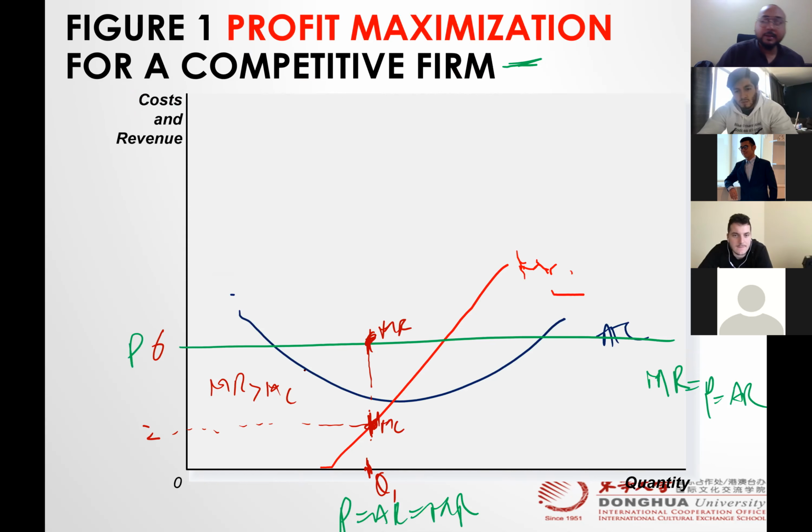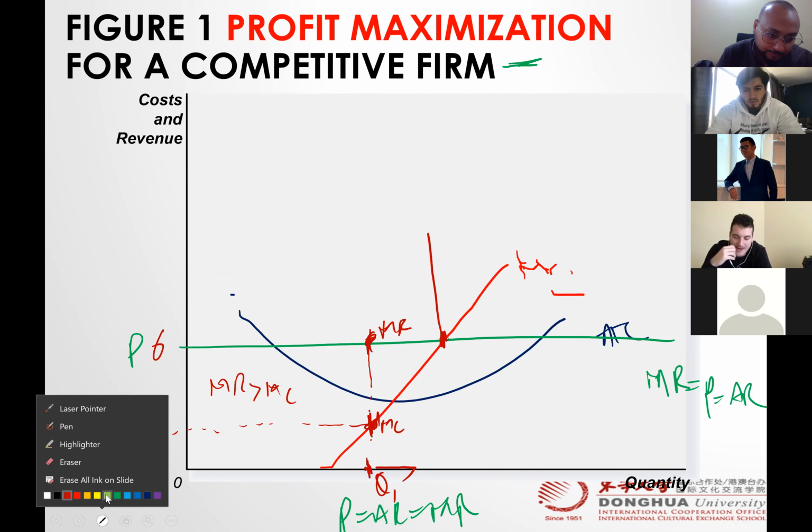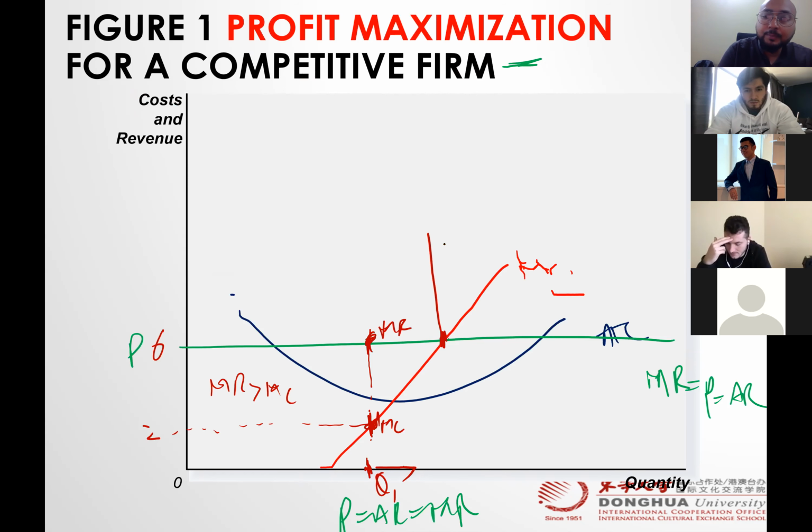MR greater than MC. So producing more will give you more profit, right? Producing more will give you more profit until you reach this point. And at this point, MC